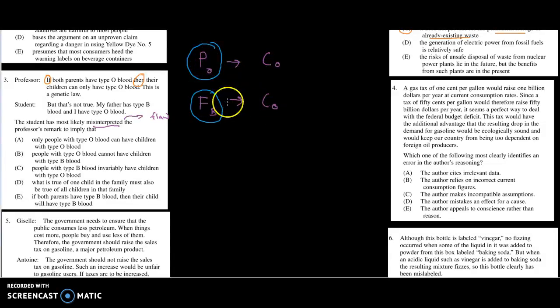So the reason for the misunderstanding here is that it's sort of equating these terms. It's like saying that if you have type B, then that must not mean that you can get to type O. That's not anywhere near what the professor is saying.